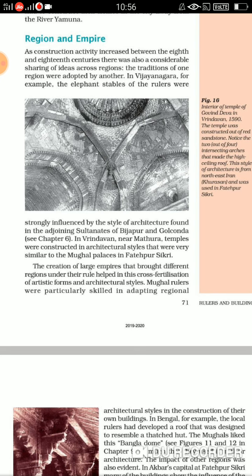Now, in Vijayanagara, for example, the elephant stable of the rulers was strongly influenced by the style of architecture found in the adjoining sultanates of Bijapur and Golconda. Fine. So what did they adopt? They adopted the elephant stable of the rulers. And from where did they get influence? They were influenced by the sultanates of Bijapur and Golconda.